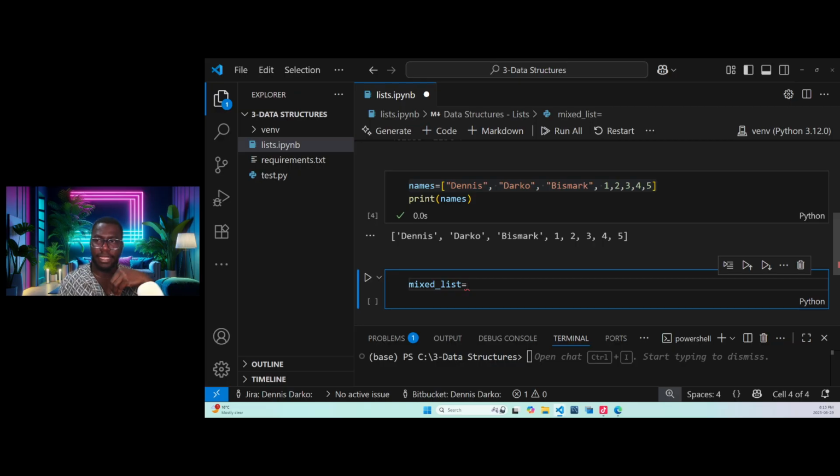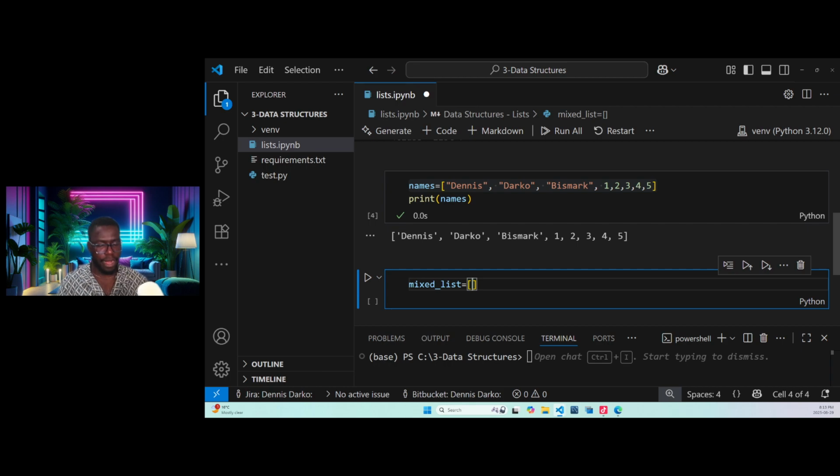So a list contains elements, and those elements can have different data types. I hope this is clear. In a list, we have elements, and those elements can have different data types, guys. Okay, so take note. Now I bring my square bracket.